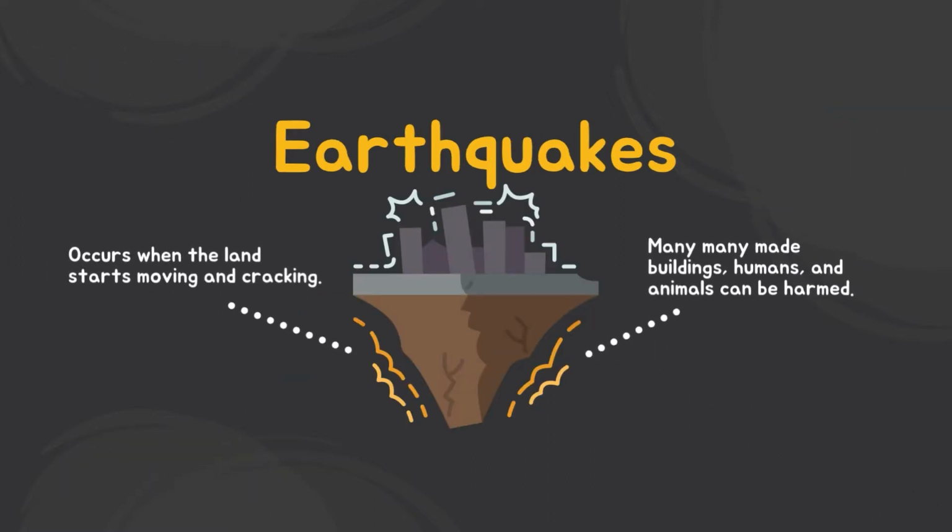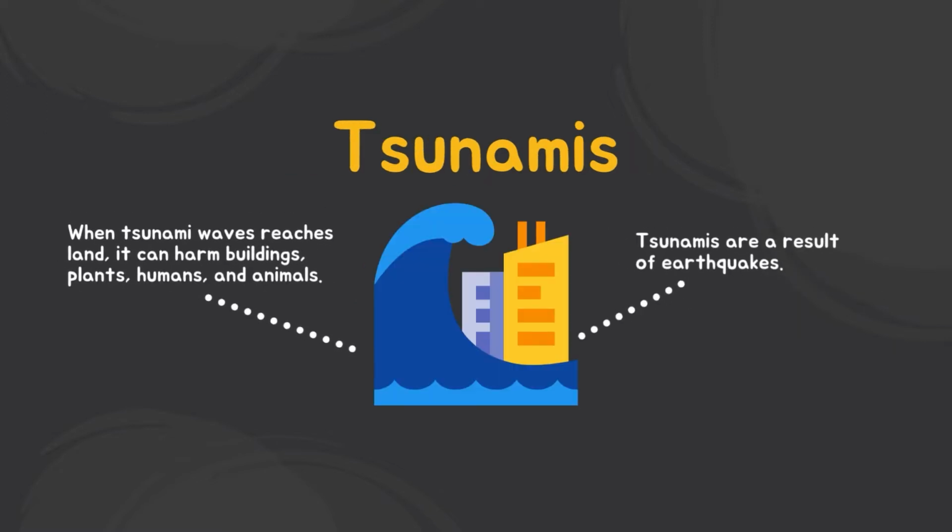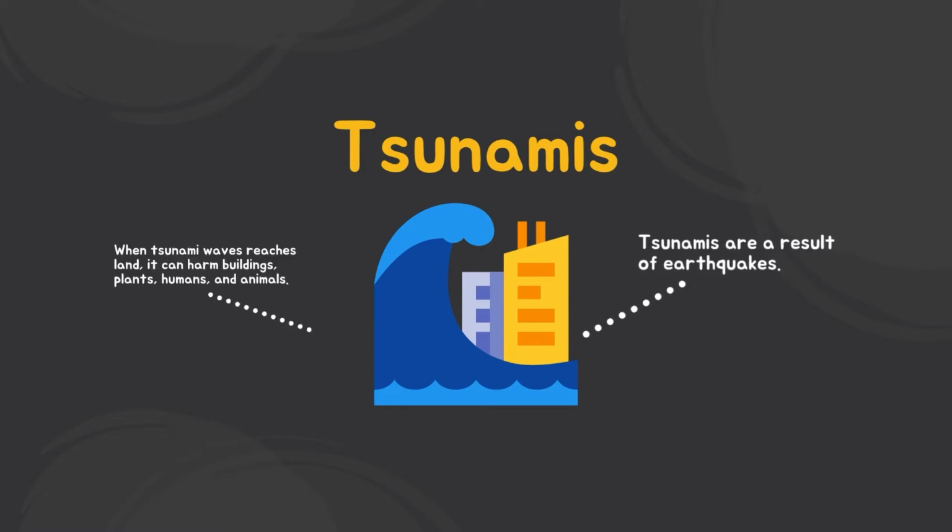Earthquakes. Earthquakes occur when land starts moving and cracking. Many man-made buildings, humans, and animals are damaged because of the shaking of the Earth's surface. Tsunamis. Tsunamis are a result of earthquakes. The land under the ocean can also start cracking and moving, causing very strong ocean waves. We call these ocean waves tsunamis. When these waves reach land, they can cause a lot of damage and harm a lot of lives.